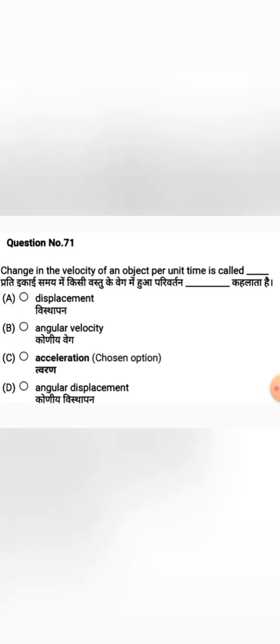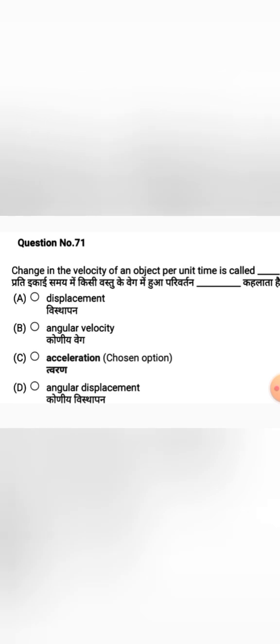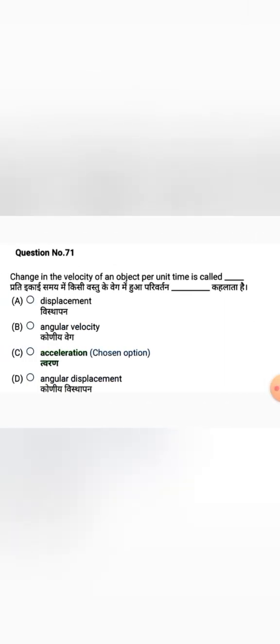And the next question, change in the velocity of an object per unit time is called. This is also one of the non-nursing questions and the correct answer is acceleration. Change in the velocity of an object per unit time is called acceleration. And move on to the next question.